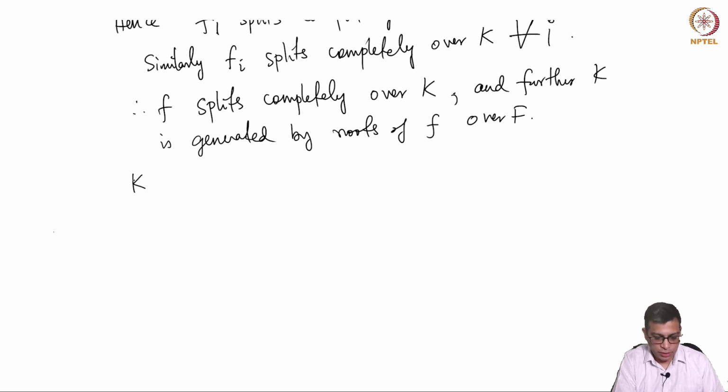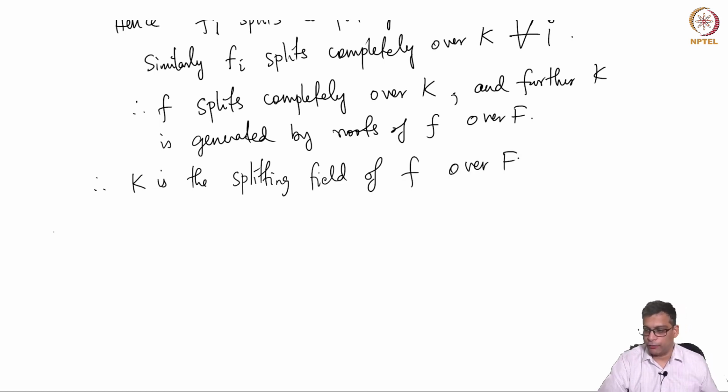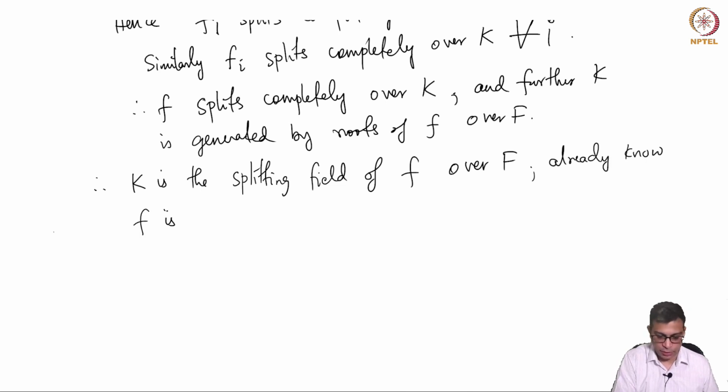So that means K is the splitting field of f over capital F, and we already showed that f is separable.